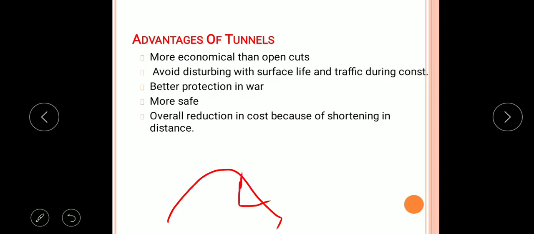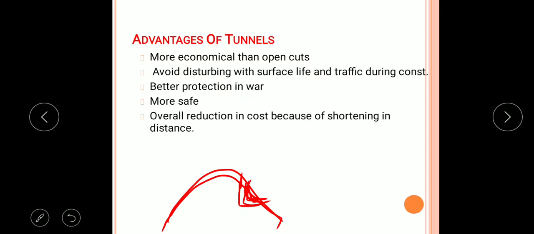So, this is a mountain, and this mountain will be cut from this periphery, so that there is a way for the transportation. So, if we compare tunnel with open cuts, tunnels are more economical.